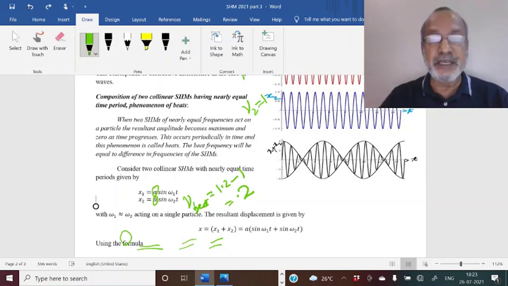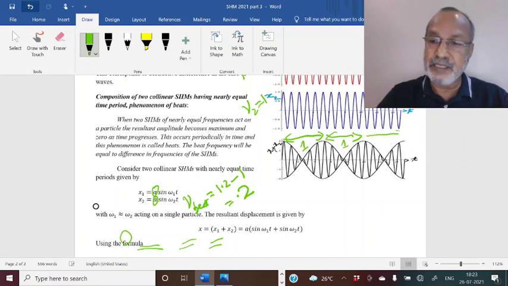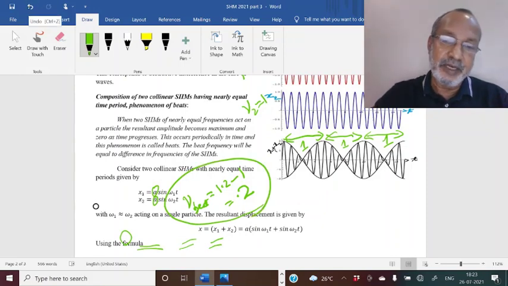So in 15 seconds 3 beats will be there, that you can see here. From here to here there is 1 beat, that is in 5 seconds. In another 5 seconds there is 1 more beat, and in another 5 seconds there is 1 more beat. So there are 3 beats in 15 seconds. That is the result we are getting from this formula, nu beat is equal to nu 1 minus nu 2.